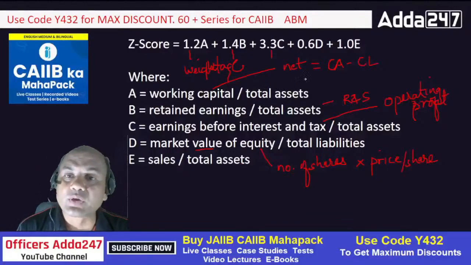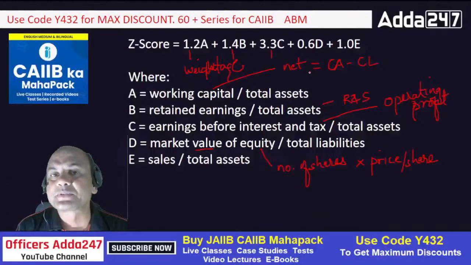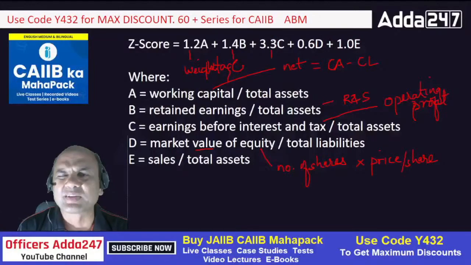In any case you have to remember this; there is no option. I'll tell you one hint: 1.2 plus 1.4 is 2.6, 2.6 plus 0.6 is 3.2, 3.2 plus 0.1 is 3.3. So this way I remember these figures. After all, you have to remember it in your own way.